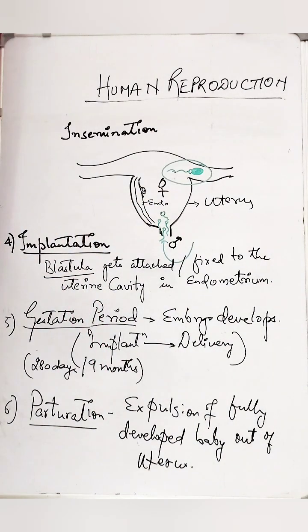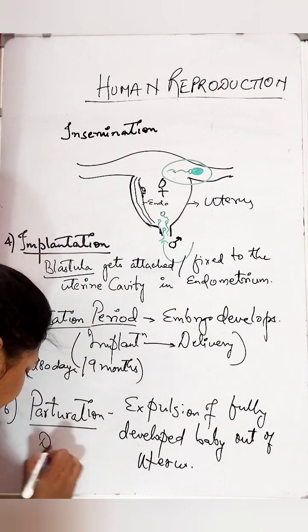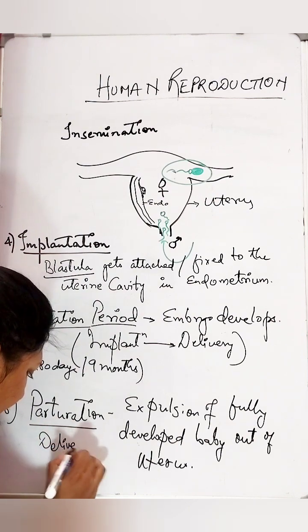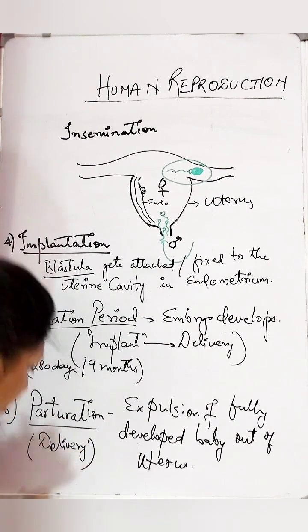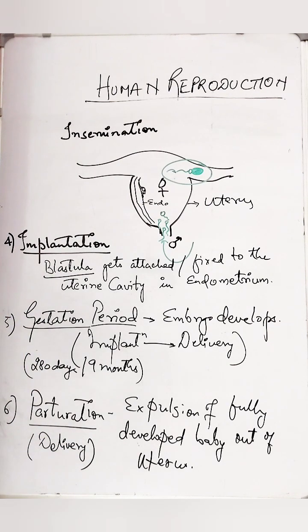So it is nothing but delivery. Simple term, only one word is delivery. So in MCQ they might ask you synonym for delivery or parturition. So parturition is also called as delivery, or delivery is also called as parturition.